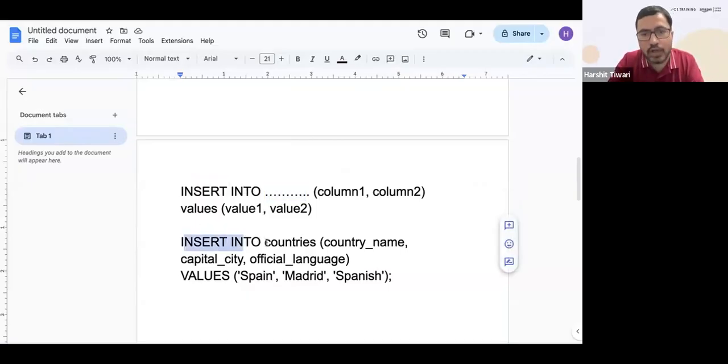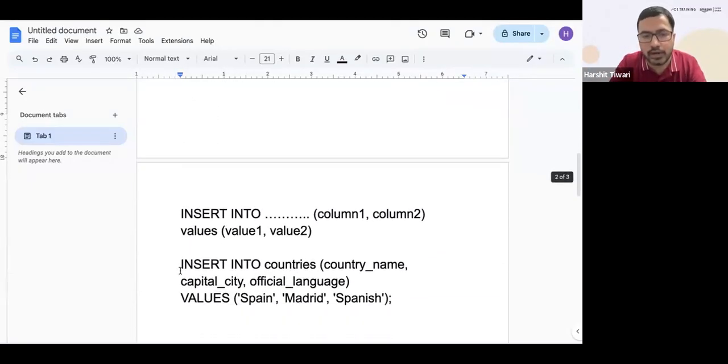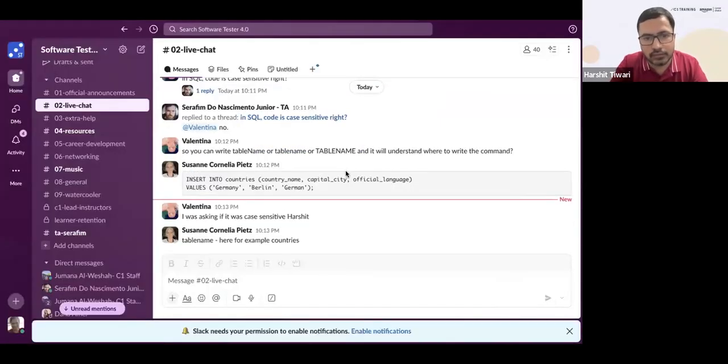Insert into countries. This countries is the name of the table which we had created here. If you see, we had created this create table countries. We created the countries table, which had these four columns, but no data has been inserted there. So we're trying to insert there. We say insert into which table? The countries table. And inside the countries table, which columns? These columns: country name, capital city, official language. And then what values? These values: Spain, Madrid, and Spanish correspondingly in these columns. Make sense, Valentina?